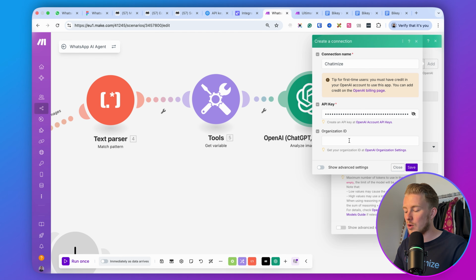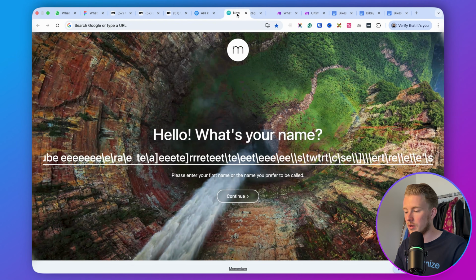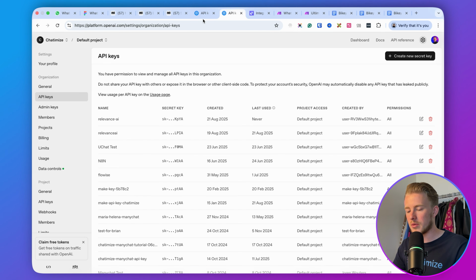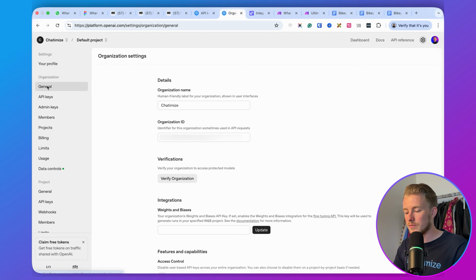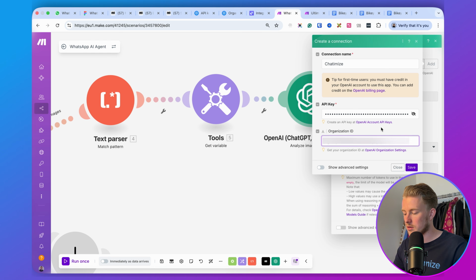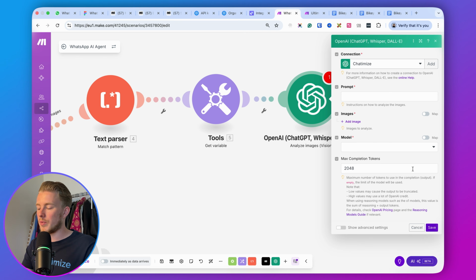And then lastly, we have the organization ID. So if we go back here, I would just open another tab because I'm not really sure if we need the API key again. So I'll just open that up. And here you can just go to general. And then here you have the organization ID, right? So we can just copy that. And then we can paste that over here and then click on save. And then we basically have a connection with our OpenAI account.